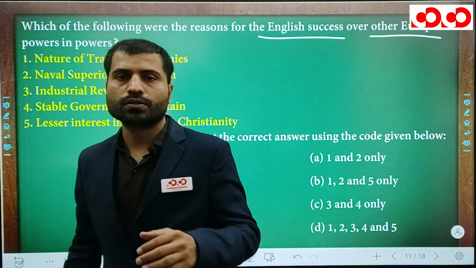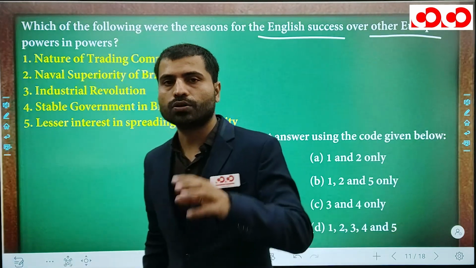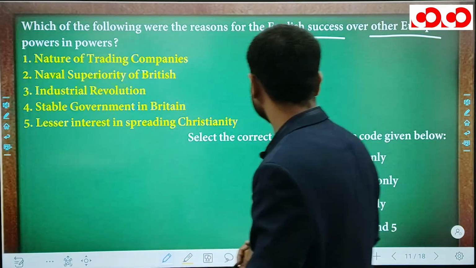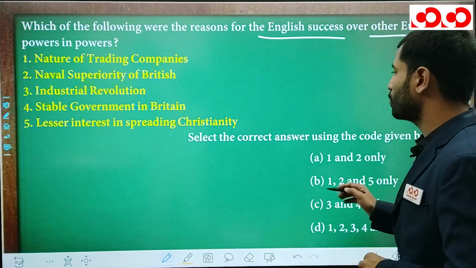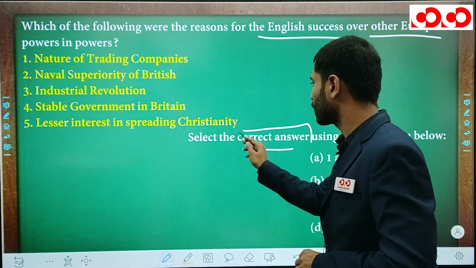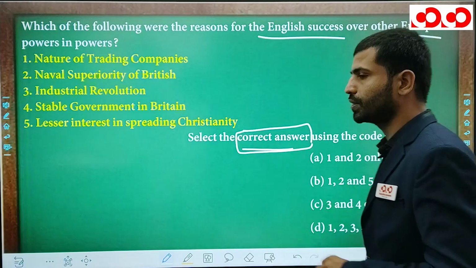Among all the powers from the Europeans, the English got the success over others. What was the reason? First, you have to identify whether you have to select the correct one or the incorrect one. So you have to select the correct ones.